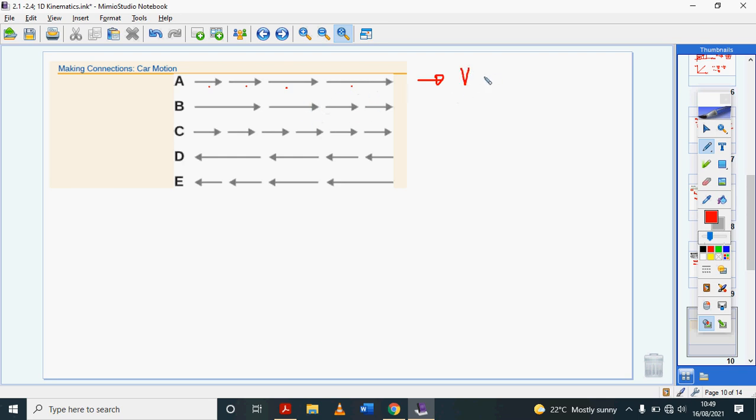Since speed is increasing, this car is accelerating to the right, or in the positive direction if right is positive. So A is speeding up to the right.